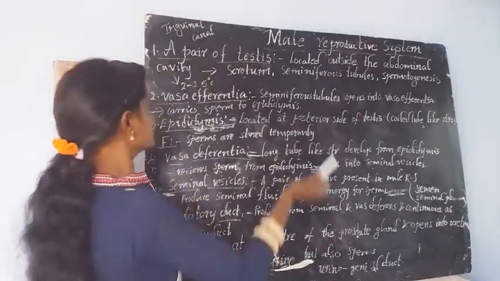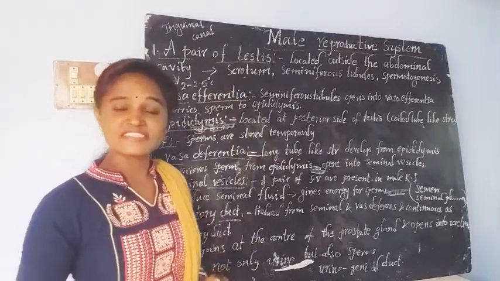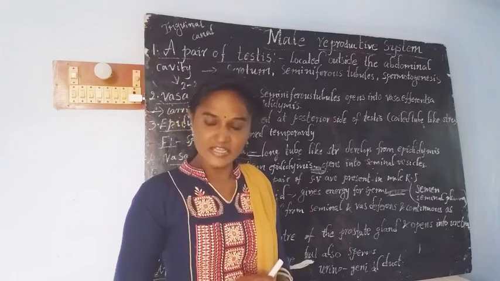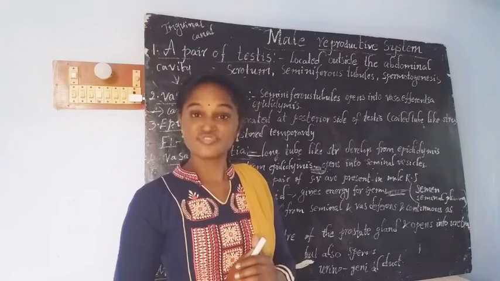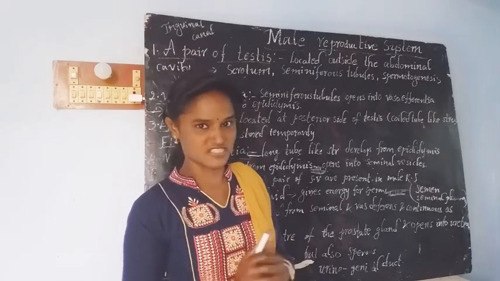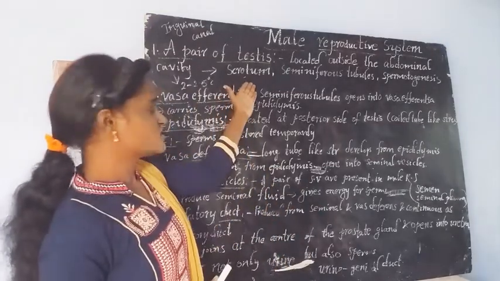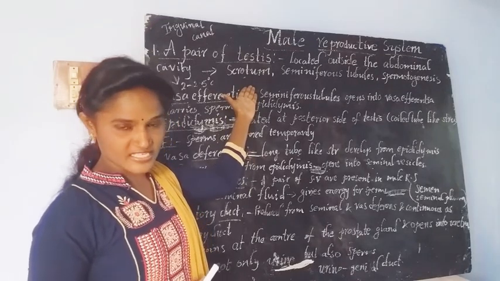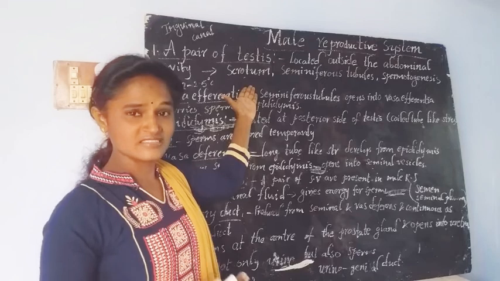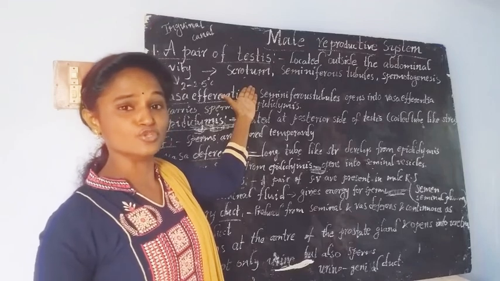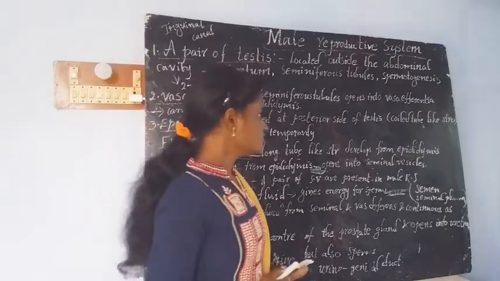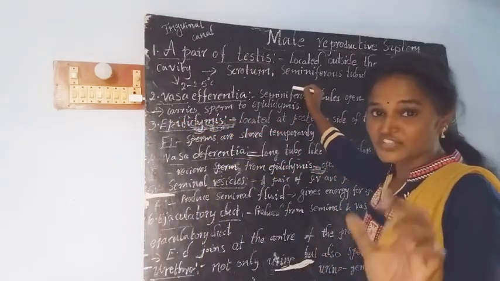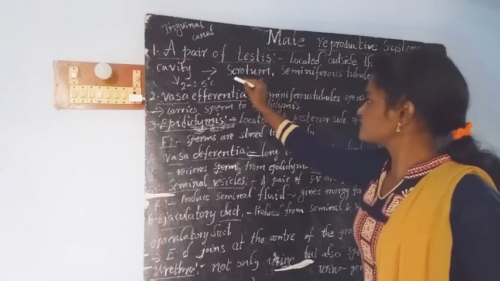Now see here, a pair of testes are present in the male reproductive system. Human beings contain very well developed sex organs and reproductive systems. The pair of testes are located below the abdominal cavity, and these testes are present in a pouch called the scrotum.